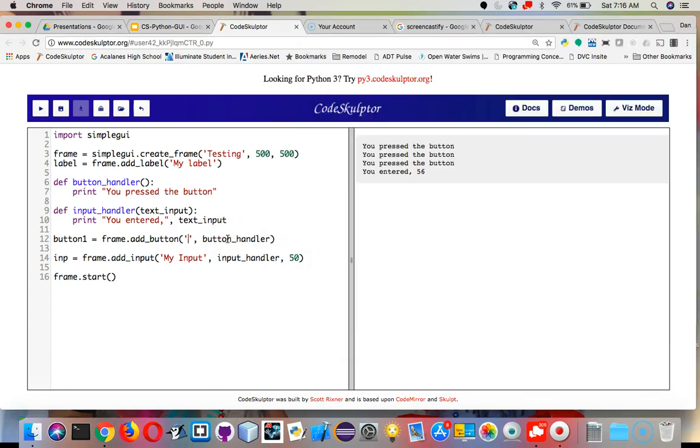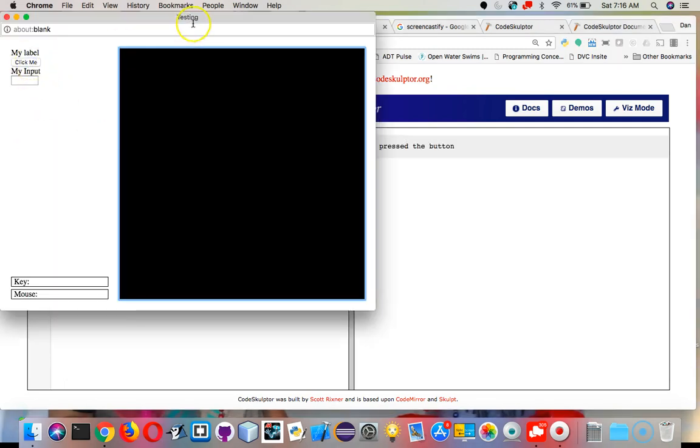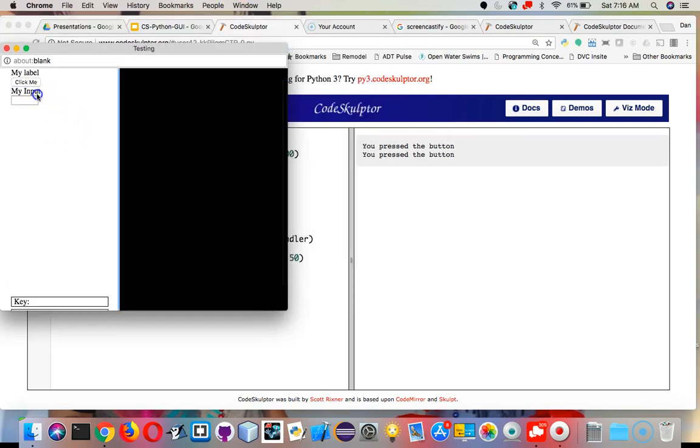So if I change it to click me, when that button is clicked, it's going to go up to whatever function is put here. If we call it button handler, it's going to go up and do what's in button handler. So when we run it, you can see now I get click me, and when we press it, we can see that it just prints to the console.